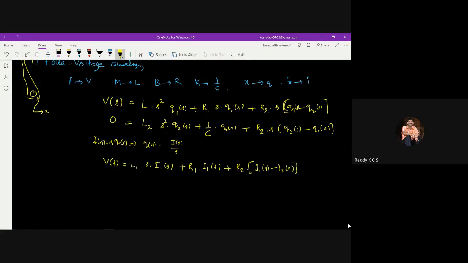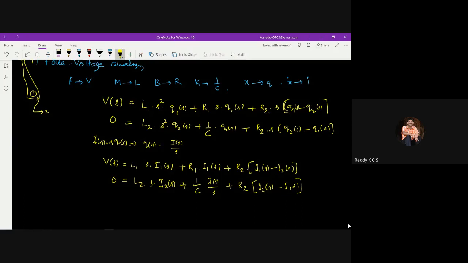Now the second equation, that is 0, L2 into s square into q2 of s, so I'll be replacing with I2. s into I2 of s plus 1 by C, then q2 of s is I2 of s by s, then plus R2 into I2 of s minus I1 of s. So this is the equation which I have got now.